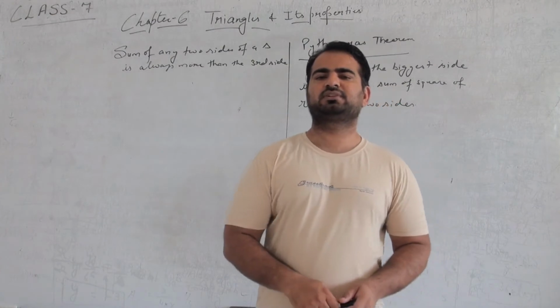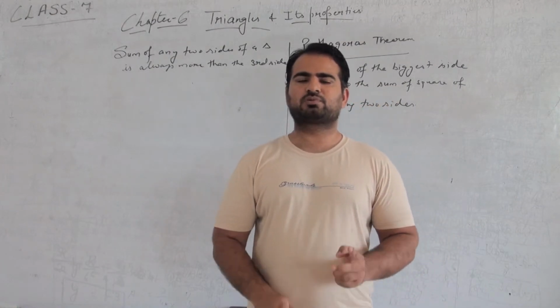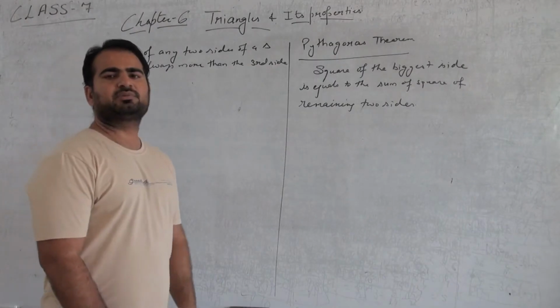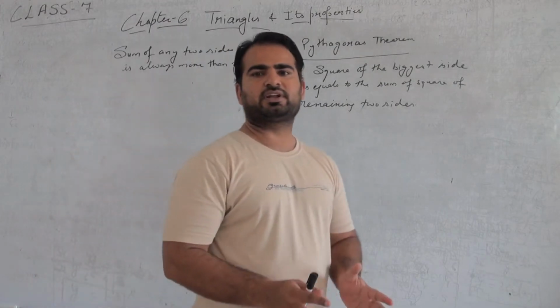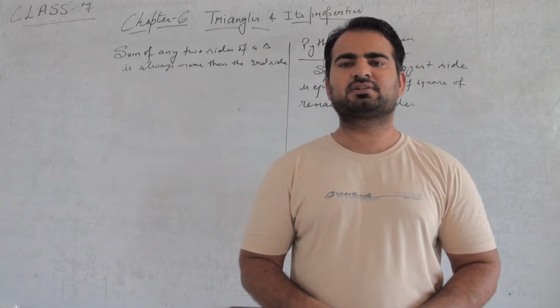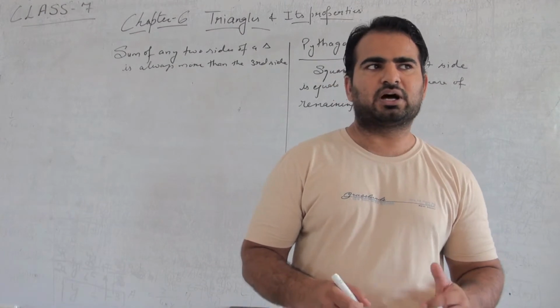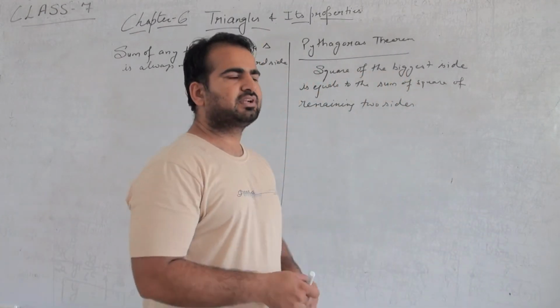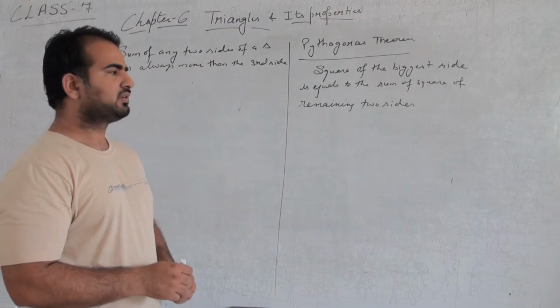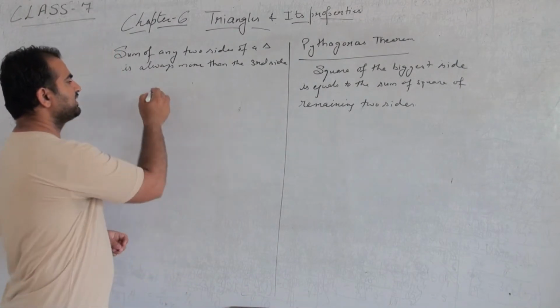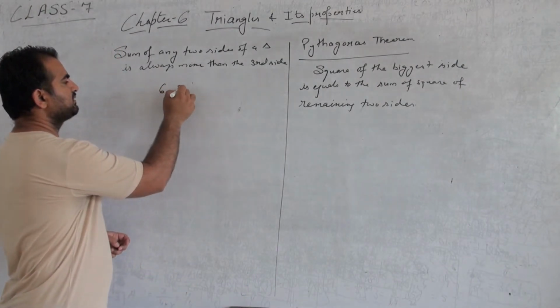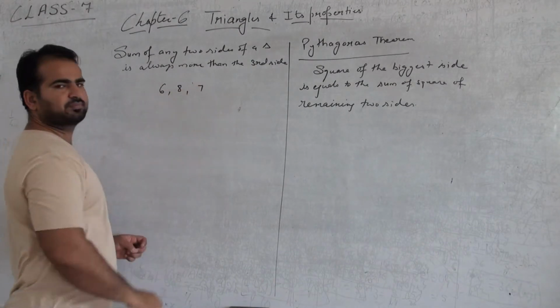Good time class. In this video we will talk about two more properties of triangle. Sum of any two sides of a triangle is always more than the third side. So how can we prove that it is a triangle or not? Let the sides be 6, 8 and 7.